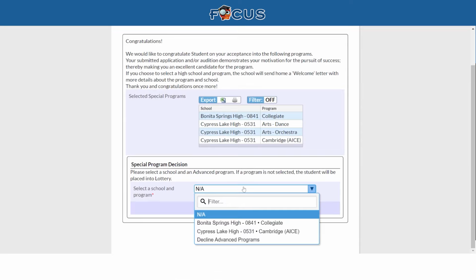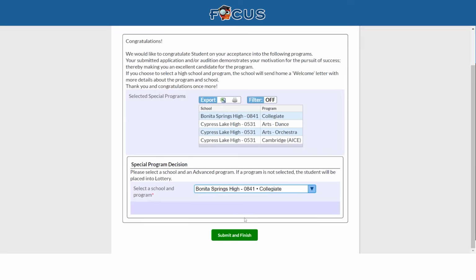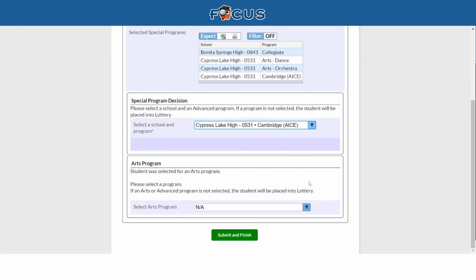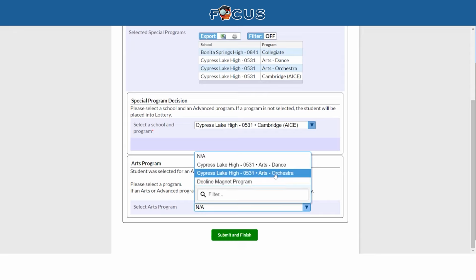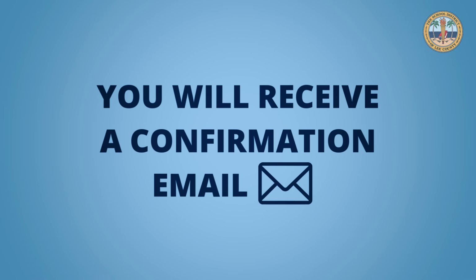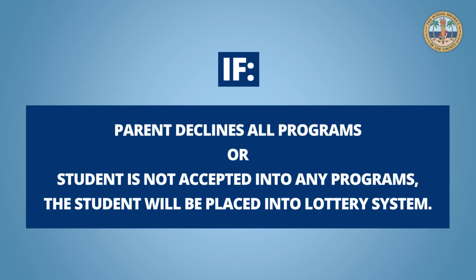If a student was chosen for an advanced program and an arts program, they may select arts as their secondary study. Therefore, their primary path will be the advanced program with the arts as a secondary focus. The parent will then receive an email confirming their student's upcoming high school enrollment and placement into a special program. If the parent declines all advanced or arts programs during the final decision phase, or if the student is not accepted into either program, the student will be placed back into the open enrollment system.